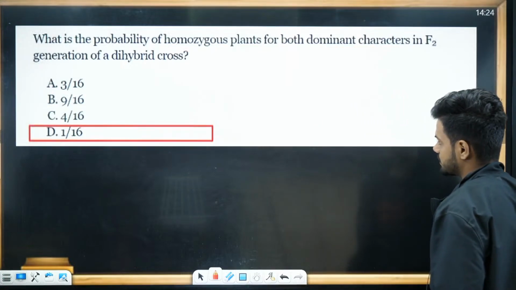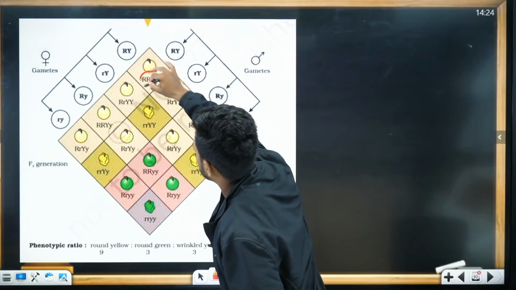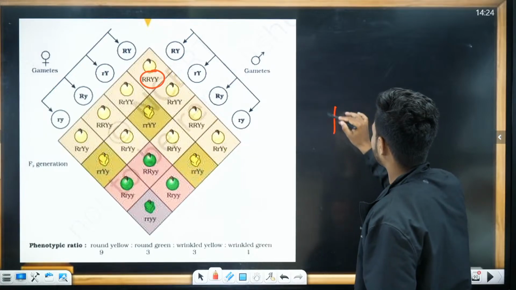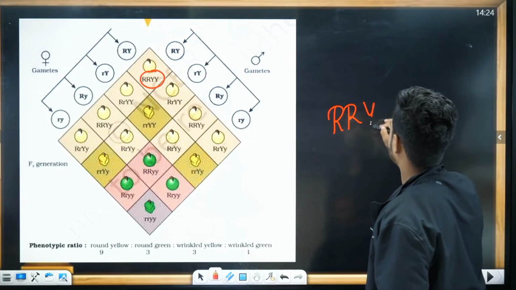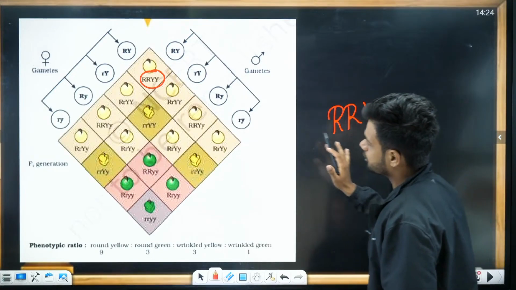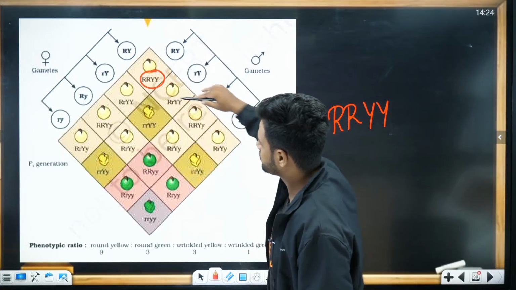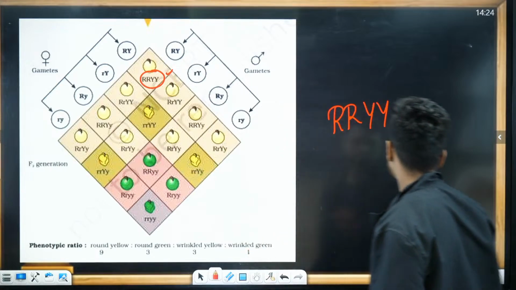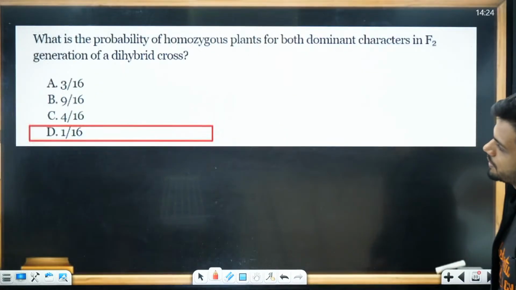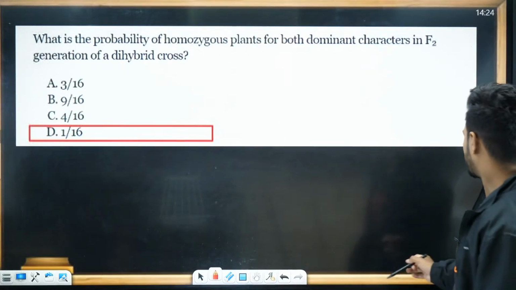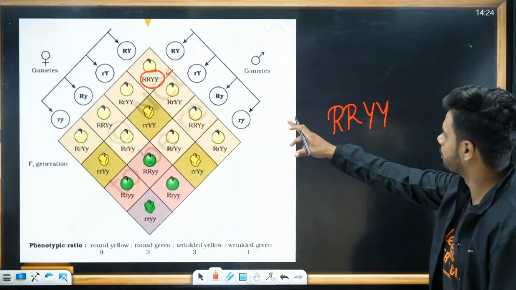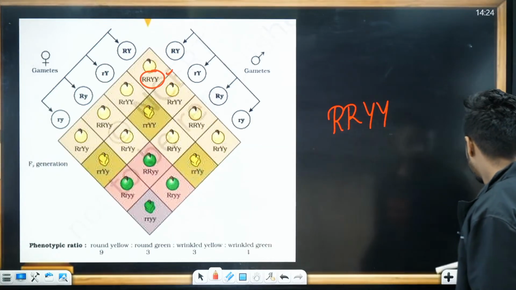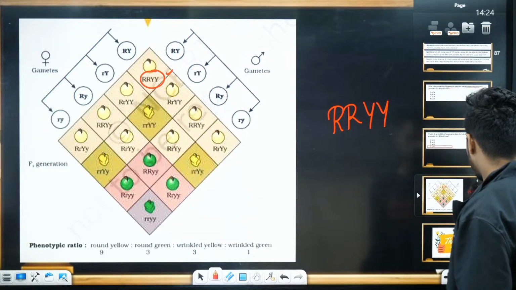Basically, students, they're asking you this part. Round and yellow. It is going to be only 1 in 16. Very simple answer. Both are dominant in nature.